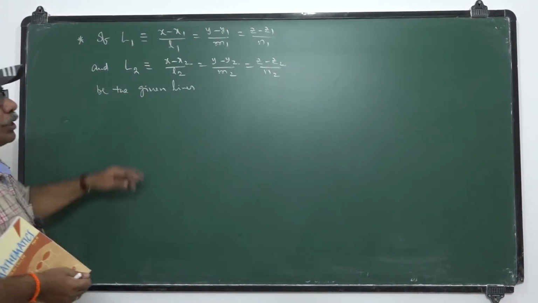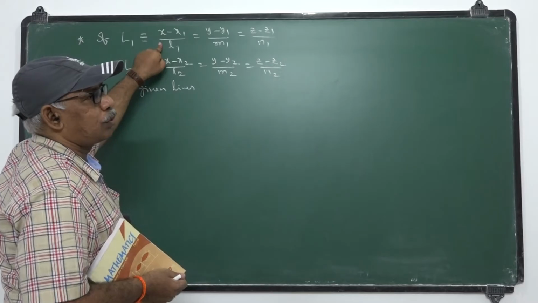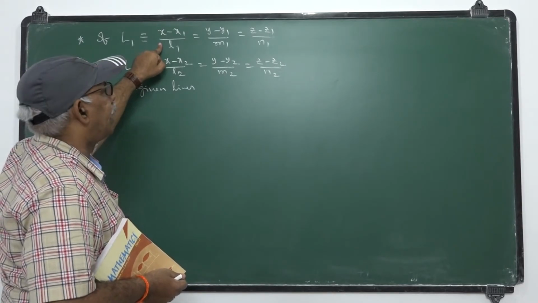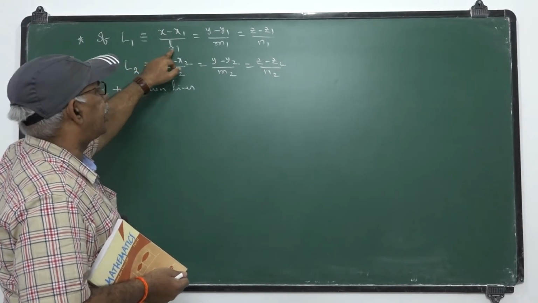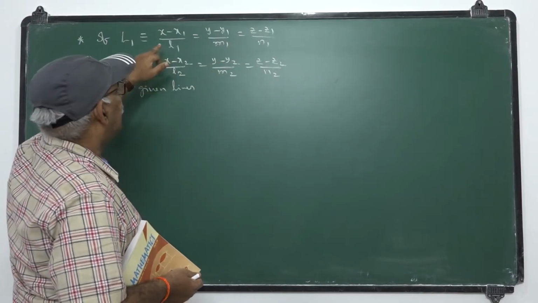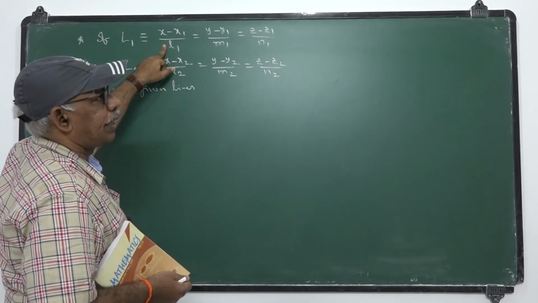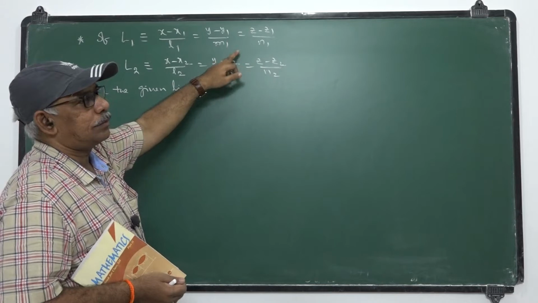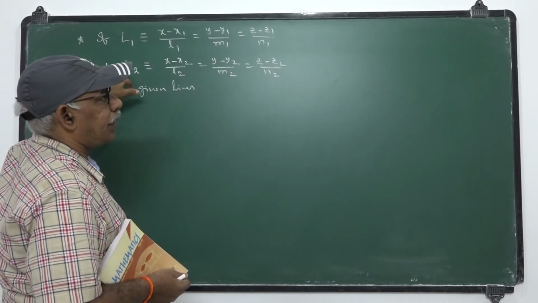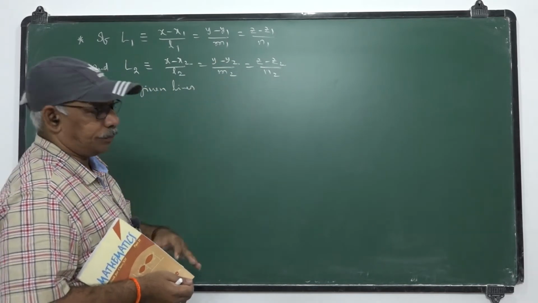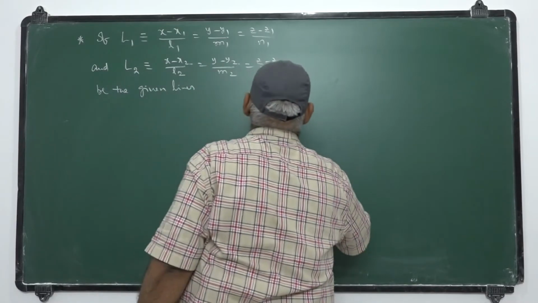So here the direction cosines or direction ratios, you can take direction ratios also here. Direction ratios of line L1 are L1, M1, N1. Direction ratios of L2 are L2, M2, N2. So here either DRs or DCs.